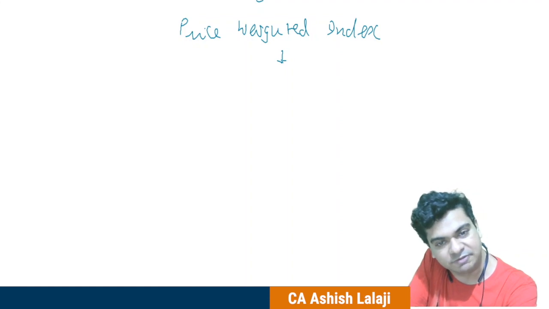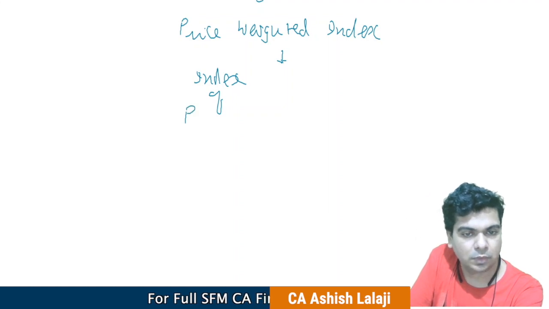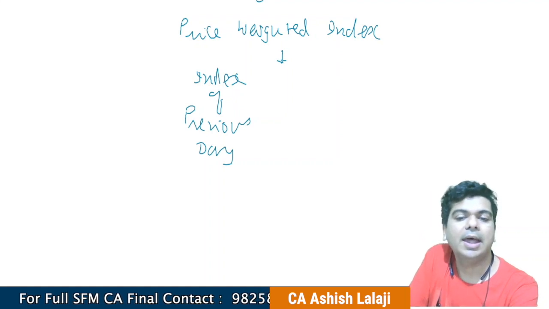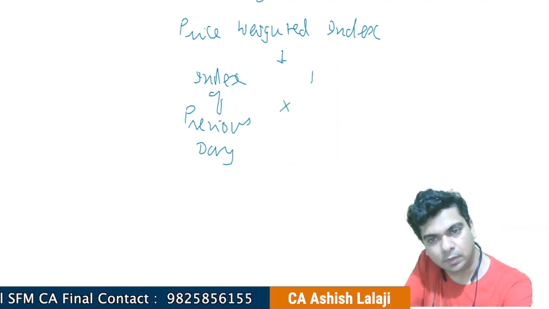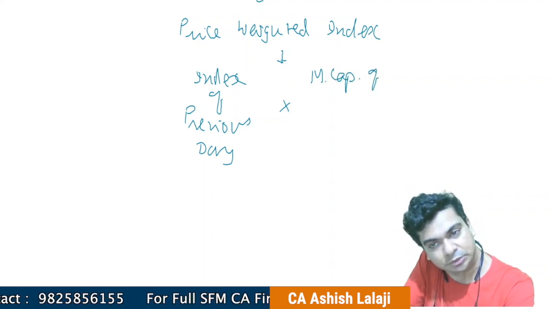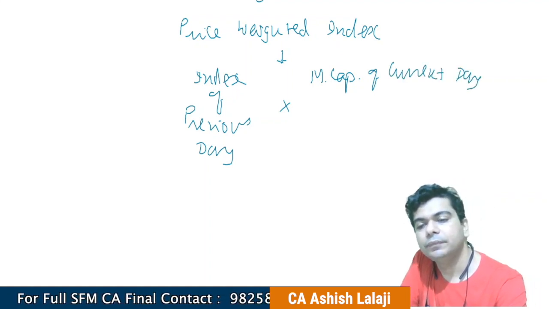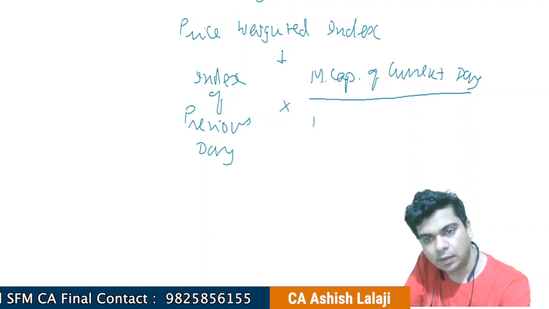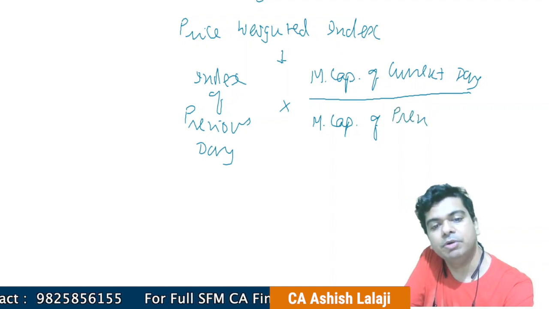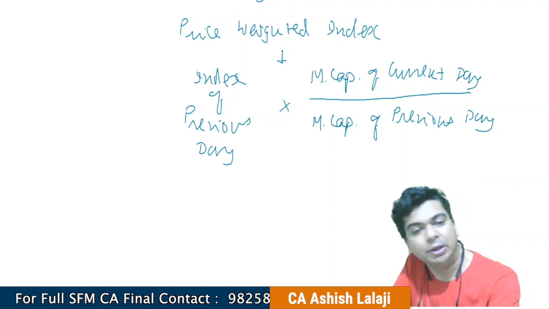So what we are doing is we take the index of the previous day, and we multiply this by the MCAP, which will stand for market capitalization. We say market capitalization of the current day. This I divide by the market capitalization of the previous day. This is how I'll get the index for a particular day.